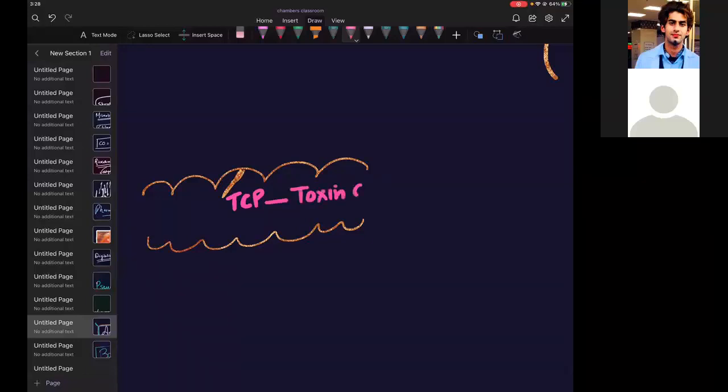Toxin co-regulated pilus is basically a fimbriae by which it is attaching to the intestinal epithelium. So this will help him to attach to that epithelium.